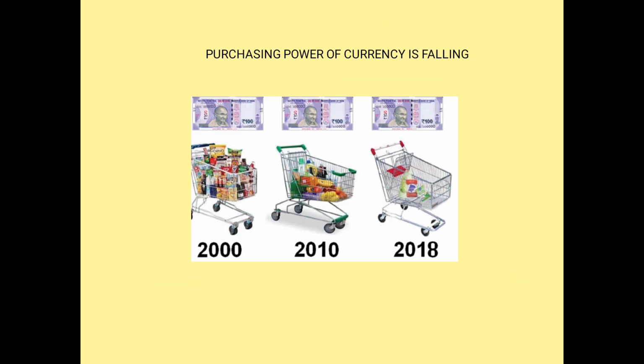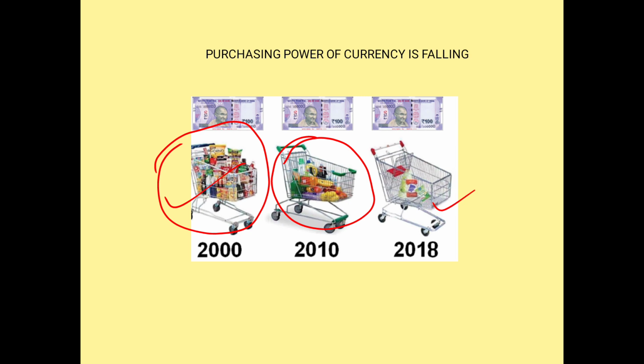Next, we can see a picture on the screen. Look at the year 2000, look at the commodities in the trolley. There were more commodities. In 2010, you can see the commodities have become fewer because the prices have risen.